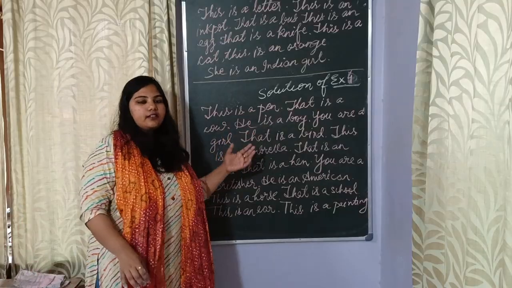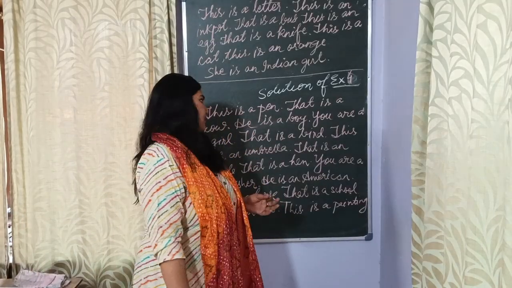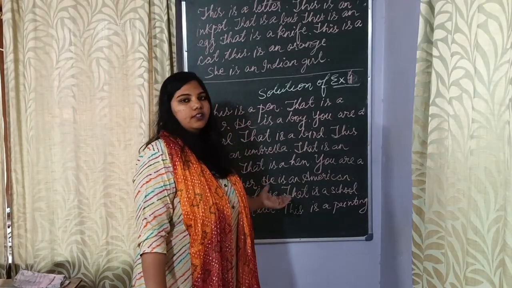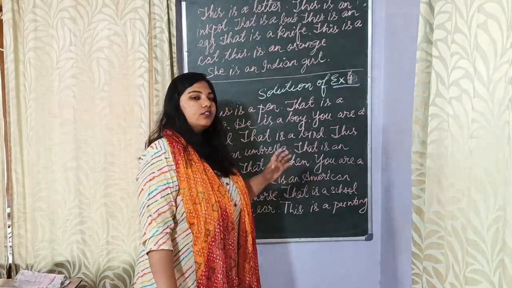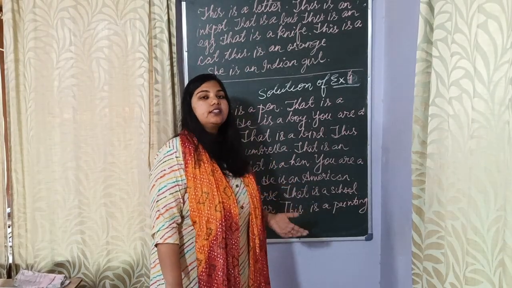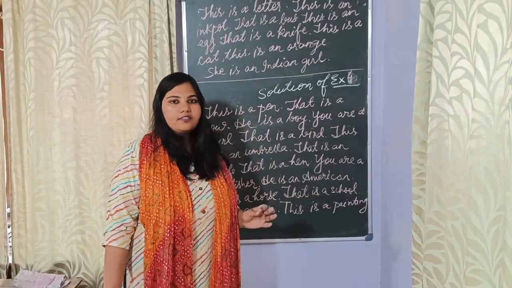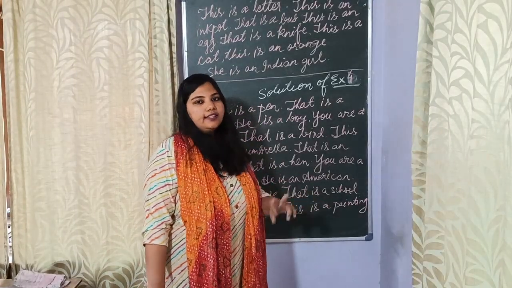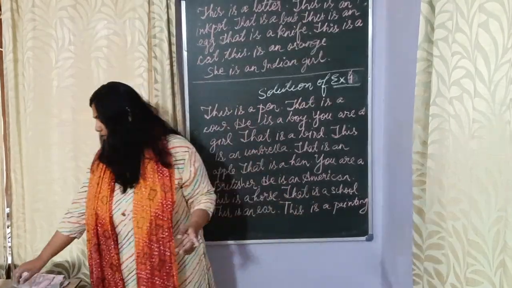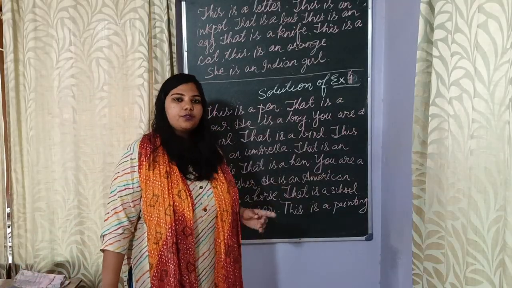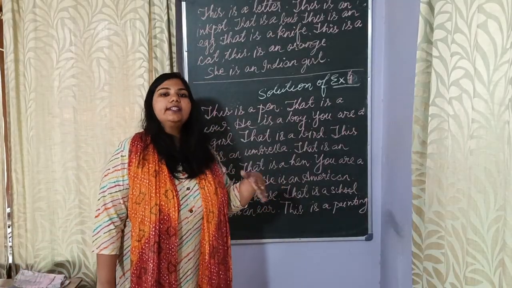After you have written this, I want you to do a small exercise. This passage was given, it is based on articles, a, an and the. So I want you to identify all the places where you've come across an article a and an. Let's do this together. But first you pause the video and do it on your own and then cross verify it.